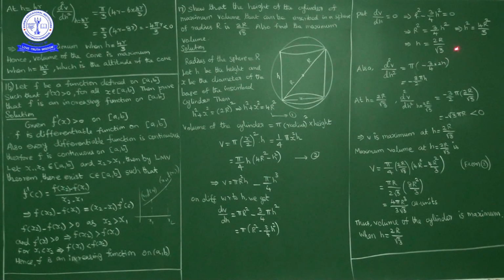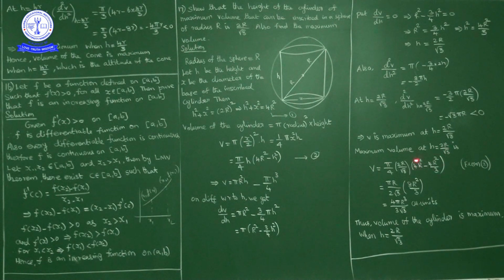Now the second derivative at h equal to 2R by root 3 is negative, so h equal to 2R by root 3 is a point of maximum. So volume is maximum at h equal to 2R by root 3, and the maximum volume from equation 2 is V equal to pi by 4 into h, in place of h we write 2R by root 3, into 4R square minus h square. 4R square minus h square is 4R square minus 4R square by 3.